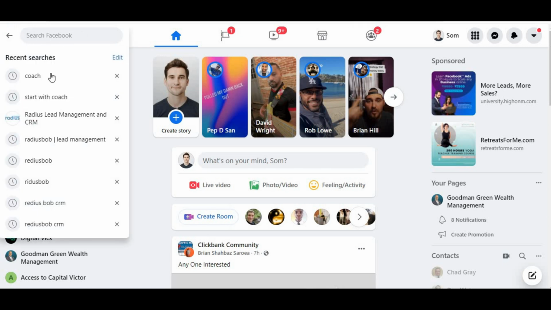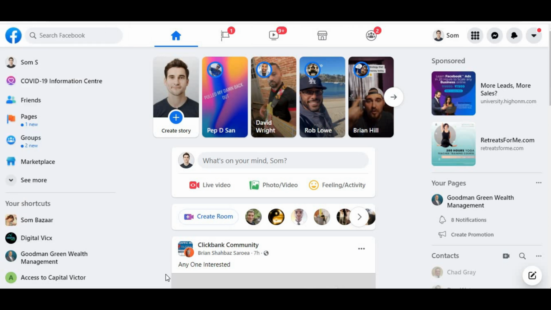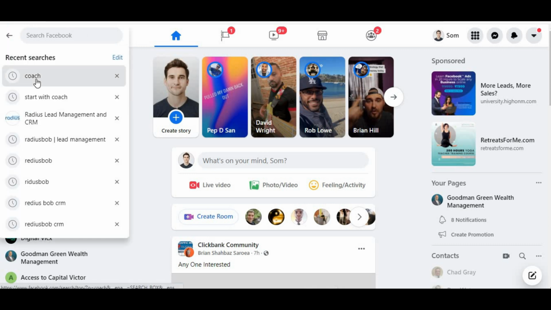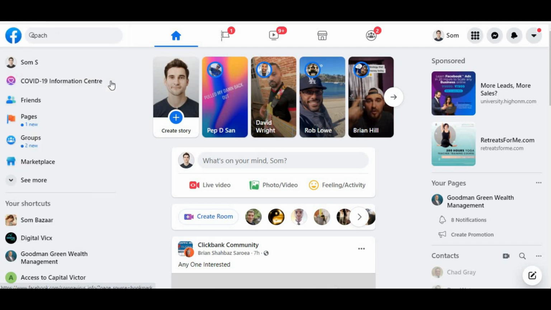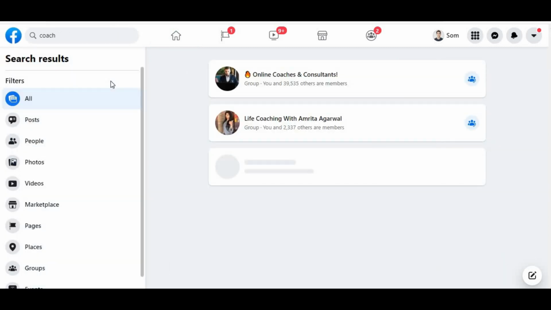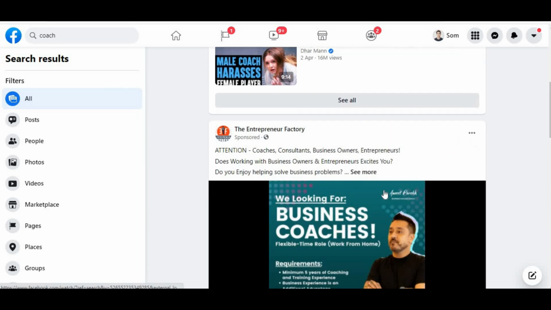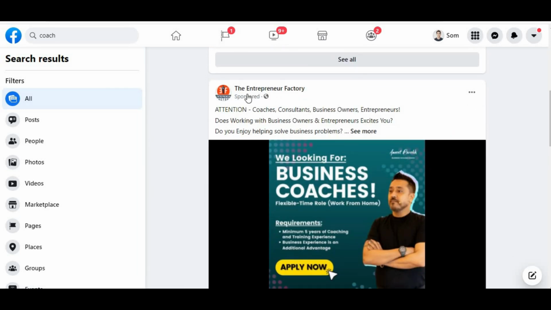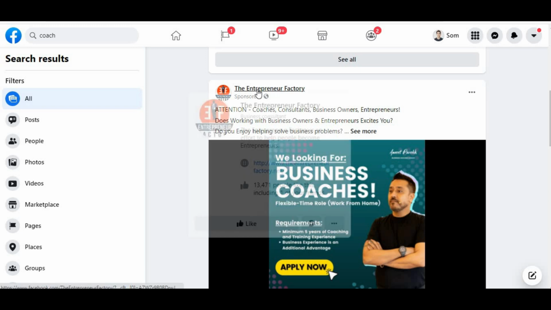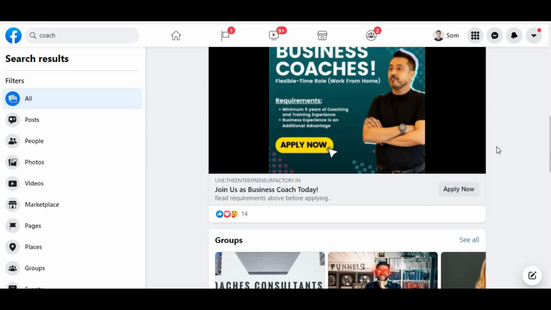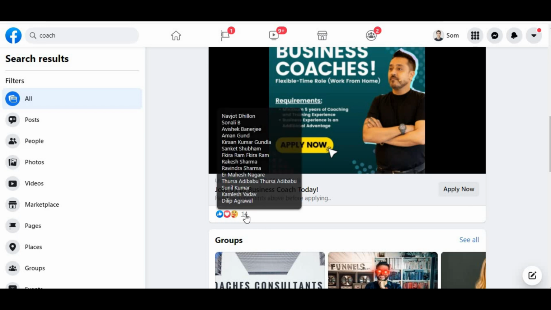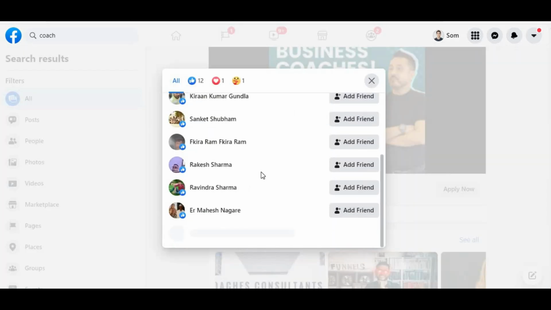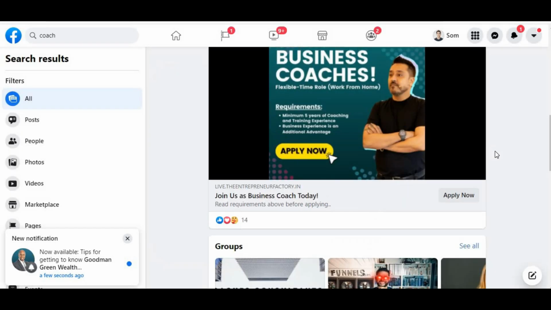Let's get started. The first thing you need to do is go to Facebook, go to search, and look for the audience you want to target. For example, my audience is coaches. As you can see, there is a sponsored ad from Entrepreneur Factory. He has more than 14 likes. These are all customers, these are all likes. He is targeting an audience.